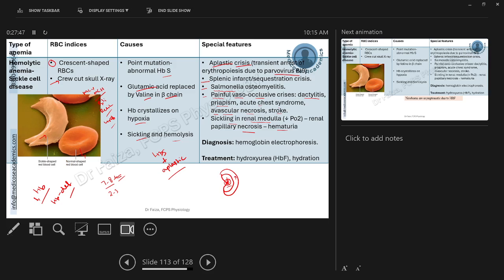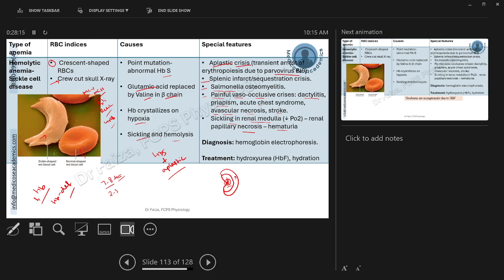So these sickle cell shaped cells, upon exposure to hypoxia, will sickle and will lead to occlusion of any of the blood vessels, may it be heart, brain, spleen, peripheries of the fingers, pulmonary vasculature, bones, kidney, and can lead to any of these complications.